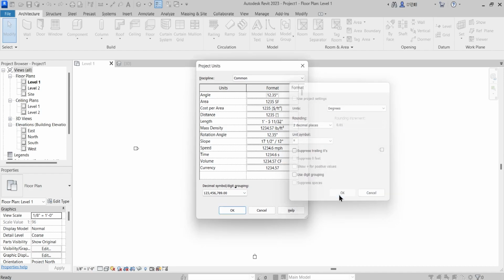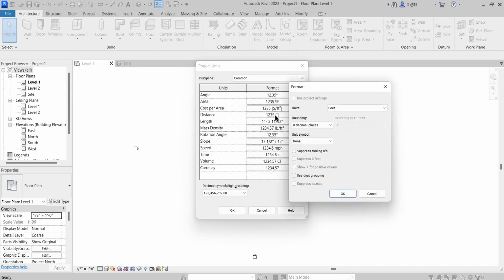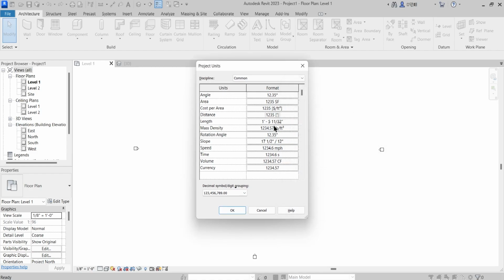This is the cost per area, which is not relevant at this time. Distance is related to civil engineers, road stationing and the work of bridges, and this is also a newly incorporated feature from Revit 2022.